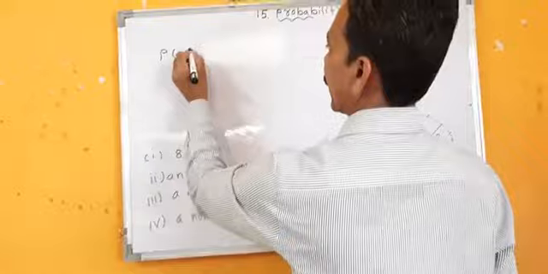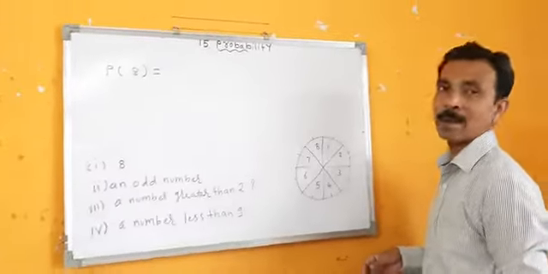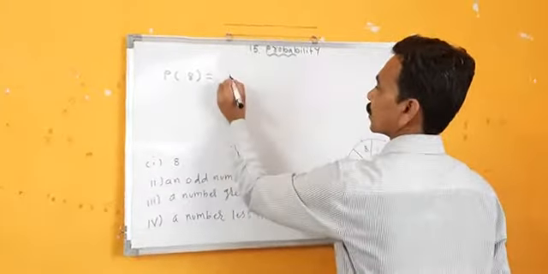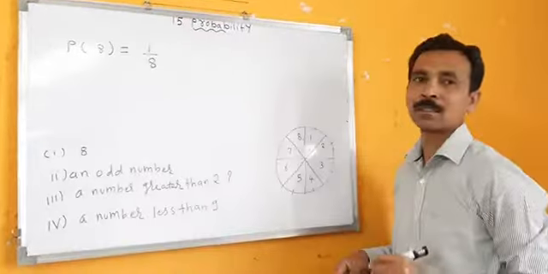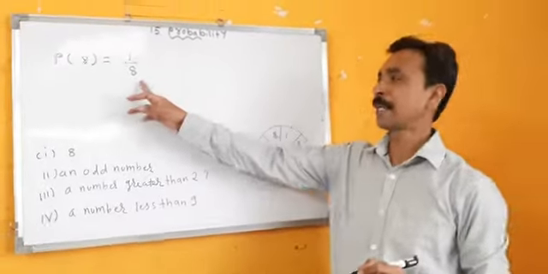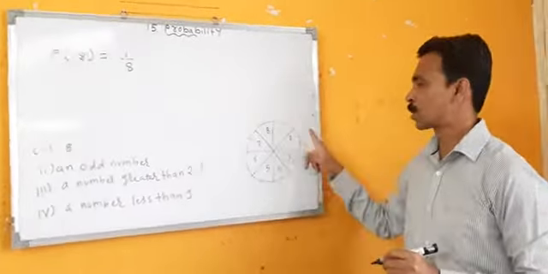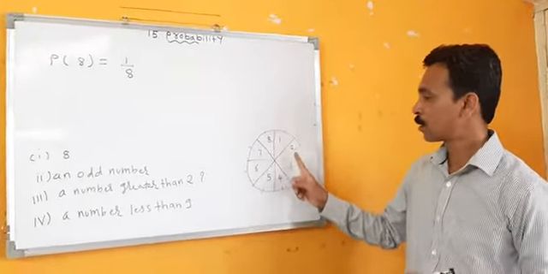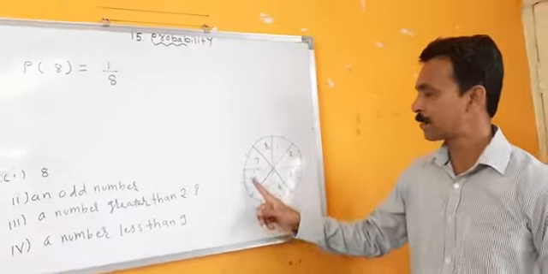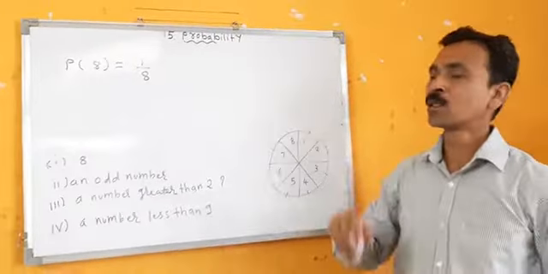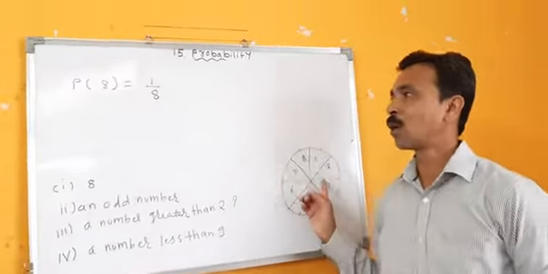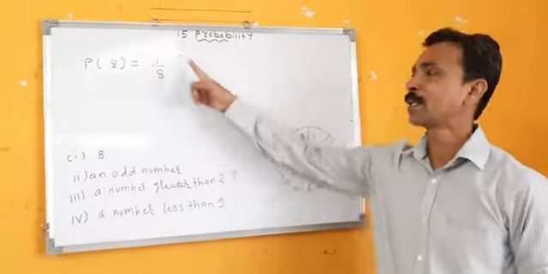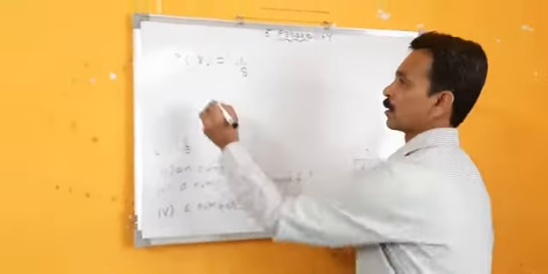Probability of 8. What is the probability of 8? 1 by 8. Why have we taken 8 in the denominator? Because the total number is 8 only. You can see here 1, 2, 3, 4, 5, 6, 7, 8. So the probability of 8 coming on this spinning wheel will be 1 by 8.